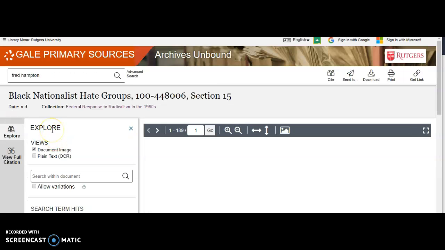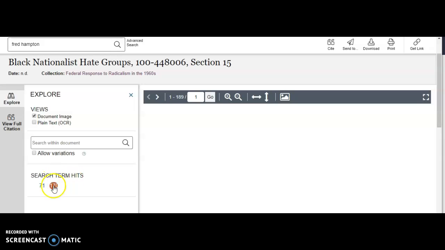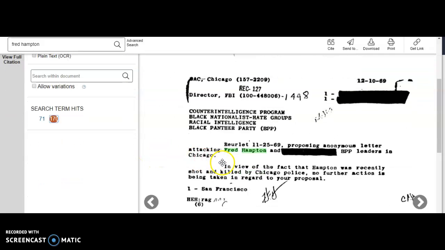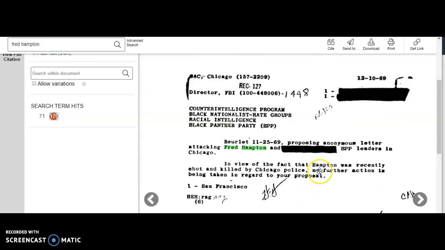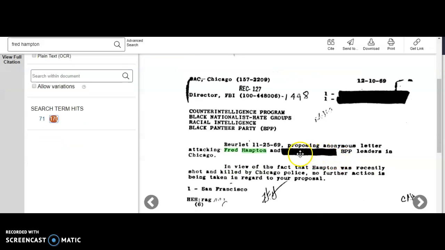So let's take a look at one of these sections and explore what's in there. When you click on a document, the search terms are already there, so the name Fred Hampton will be on either of these pages. So let's click on 170. This one discusses an anonymous letter proposing to attack Fred Hampton, but at this time he had already been shot and killed by the Chicago police, so no further action is being taken in regard to your proposal. This is direct from the FBI, and there's even some redacted stuff here too. Amazing sources in this database.